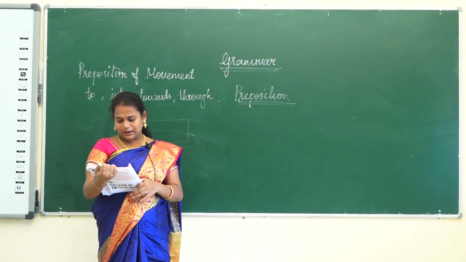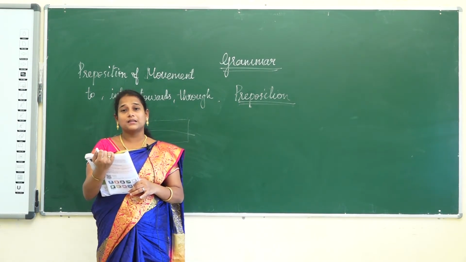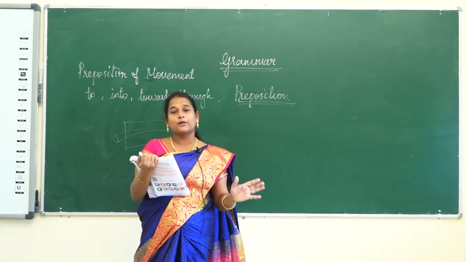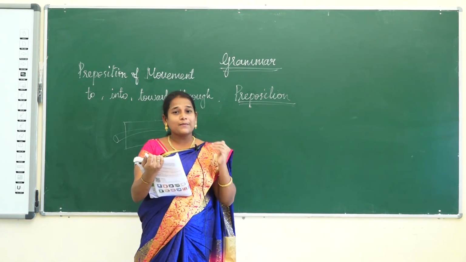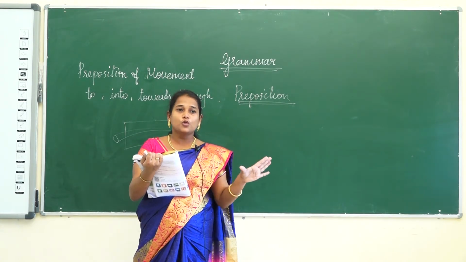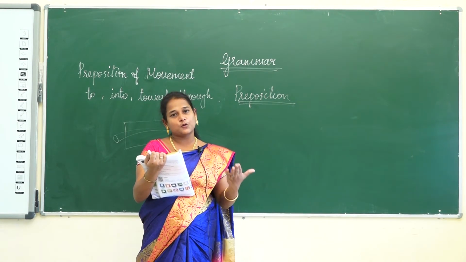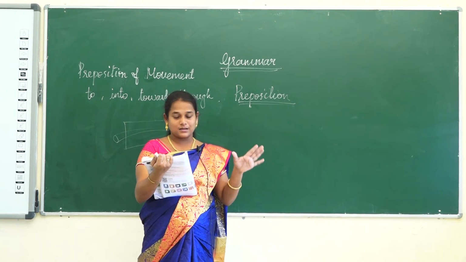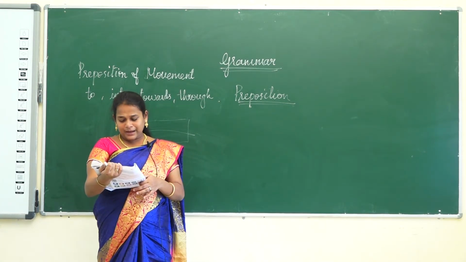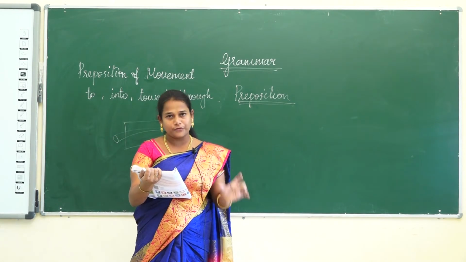Maya has worked in the institution as an accountant for 23 years. It represents the duration of time, how long she is working. She had worked for 23 years. I am studying in this school for 10 years. So, it represents the duration, how long we are studying in the school, for 10 years. This 10 years represents the duration of time. Many ideas were discussed in the 3 weeks, to find out the duration of time.